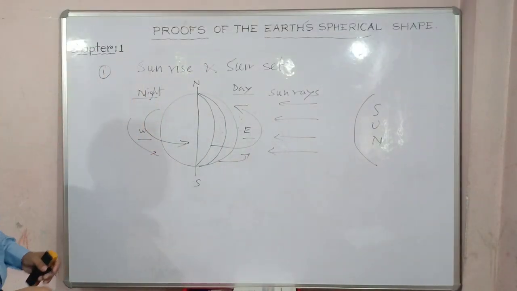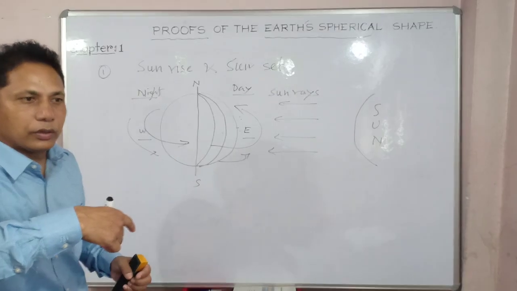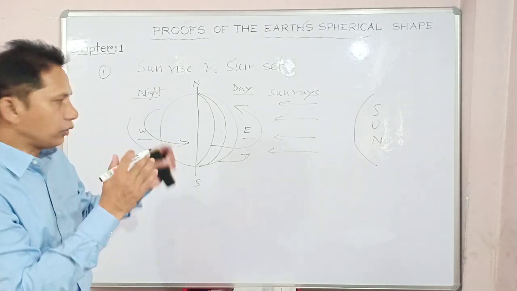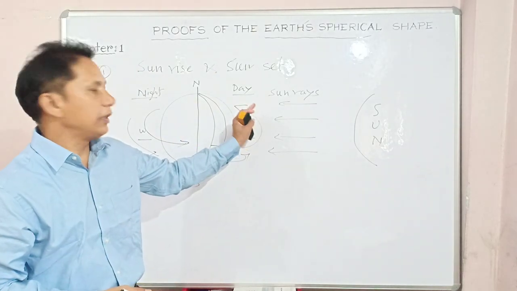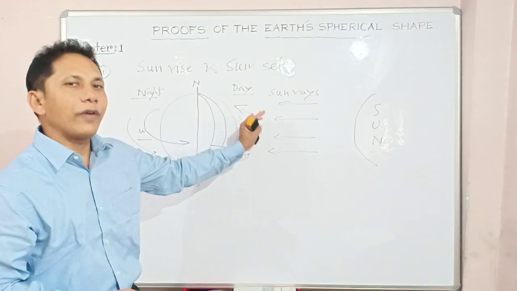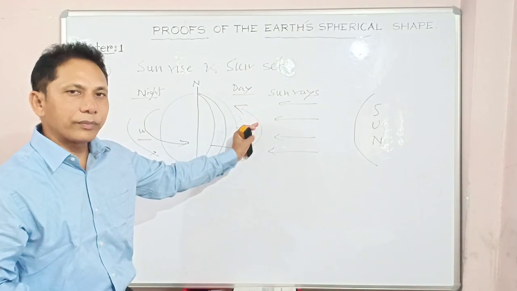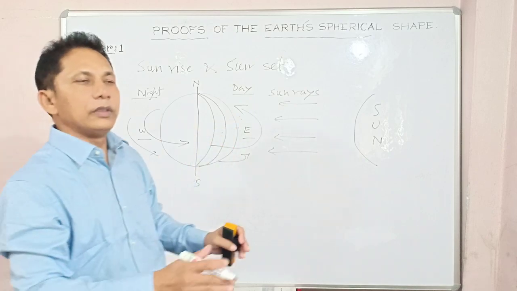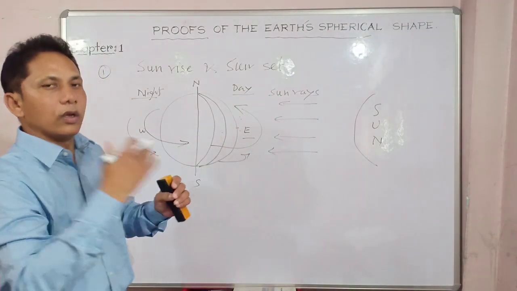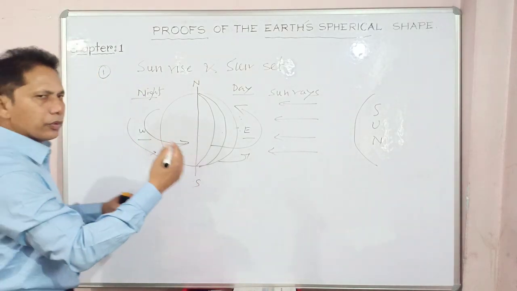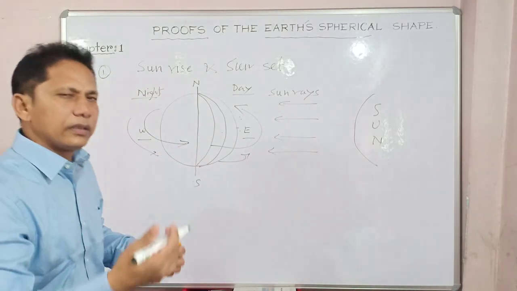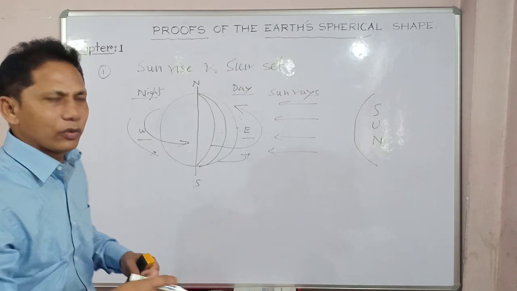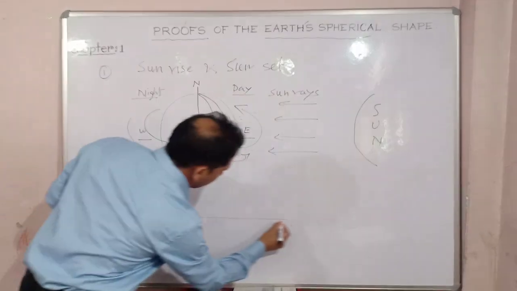Due to the Earth's rotation and its spherical shape, when it rotates along its axis, the places located in the east receive the first sunlight, that means the first hours of the day, noon and the evening. This is only possible if the Earth is spherical. Now compare: some other thinkers at that time used to believe that the Earth is a flat disk. Suppose, for instance, the Earth is flat.